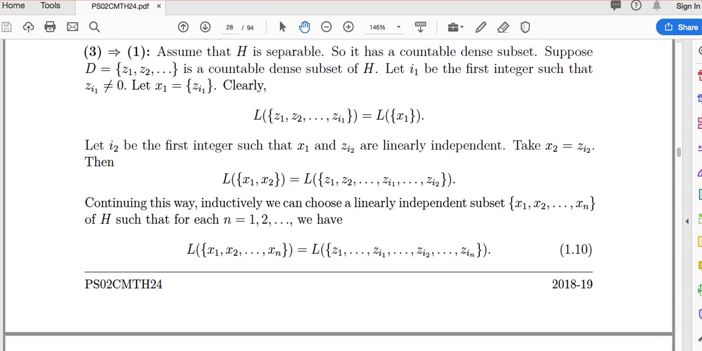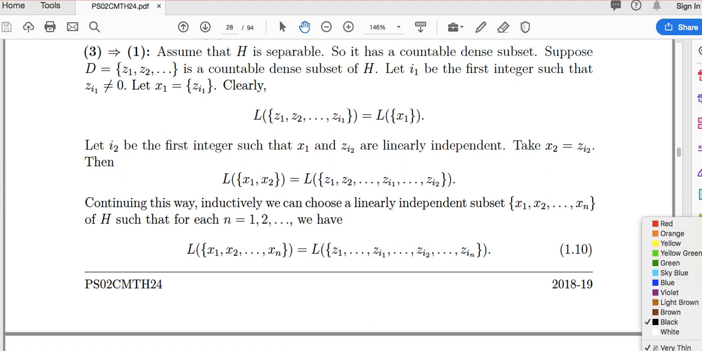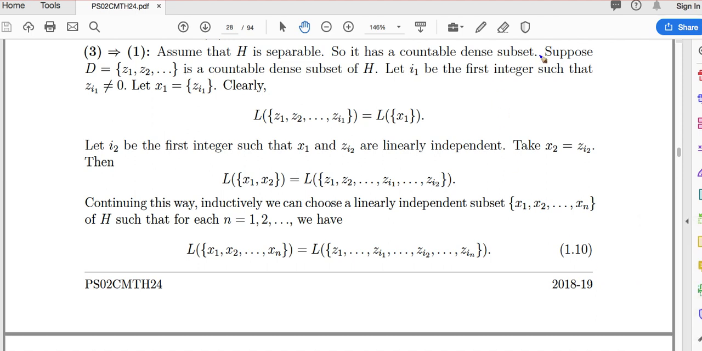So suppose H is separable, right? We assume that H is separable, and it has a countable dense set, and suppose this is the dense set. So D equals Z1, Z2, and so on. It is countable, so we can list it like this: Z1, Z2 and so on is a countable dense subset of H. Now if this itself is orthonormal, then we are done. But it may not be orthonormal, it may not even be linearly independent. So what we first do, we extract a subset of this.